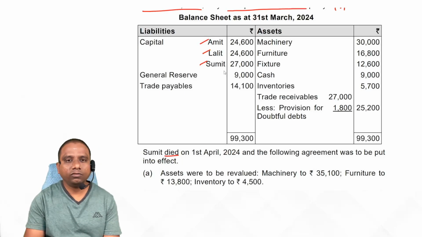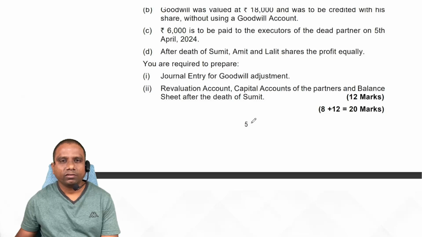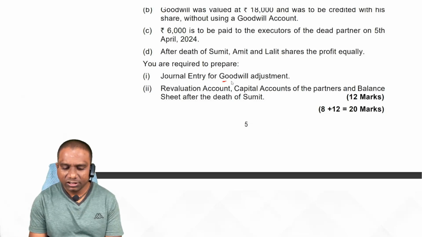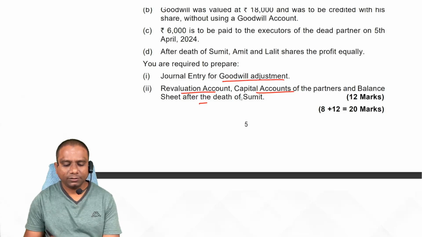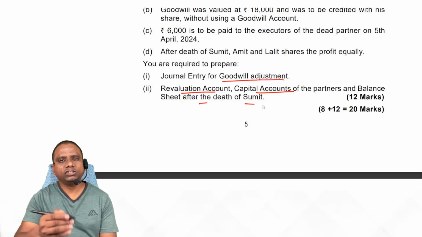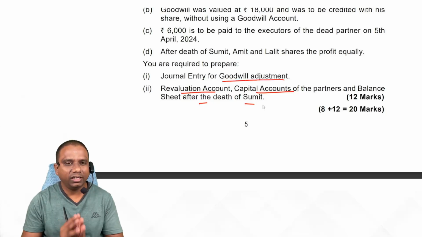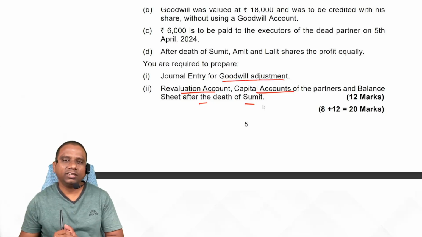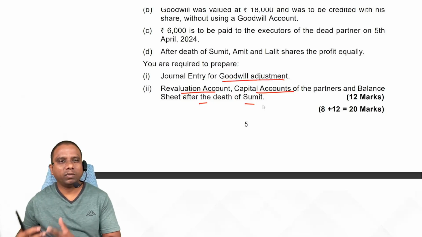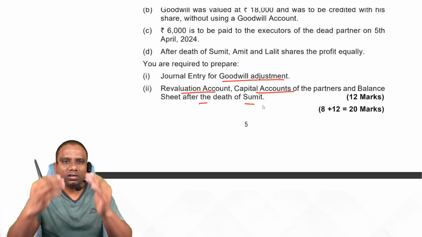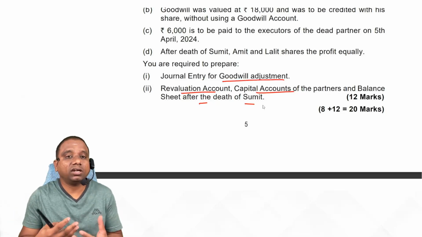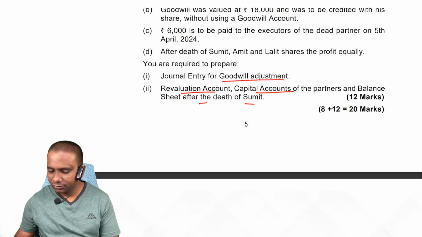General reserve. So what do we do here? We open the partners' capital accounts. Here what is the requirement? Journal entry for goodwill adjustment, revaluation account, capital accounts of partners and balance sheet after death of Sumit. So first draw the journal format for the goodwill entry, and prepare the revaluation account, capital accounts and balance sheet. Once you are ready with the formats, then we start our problem. Is it clear, students? Yes. Now look at.